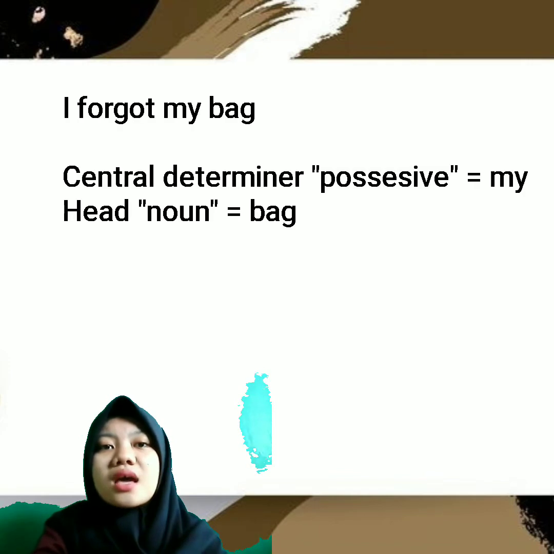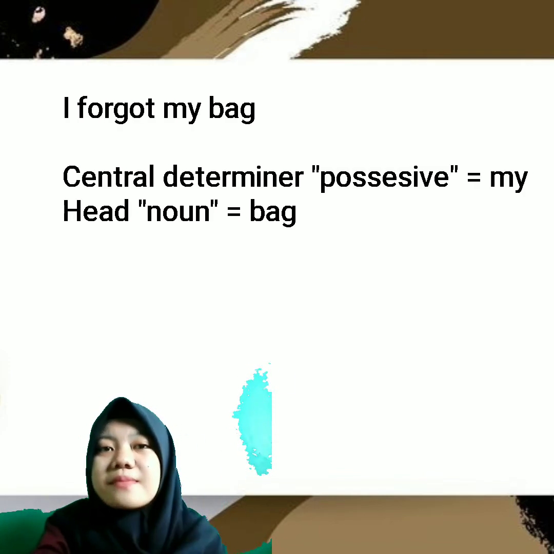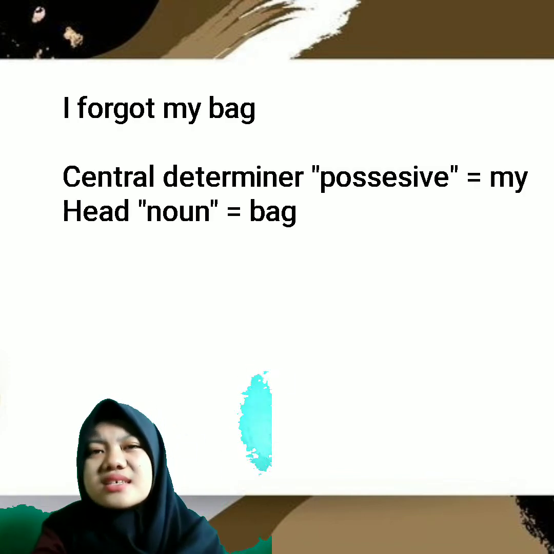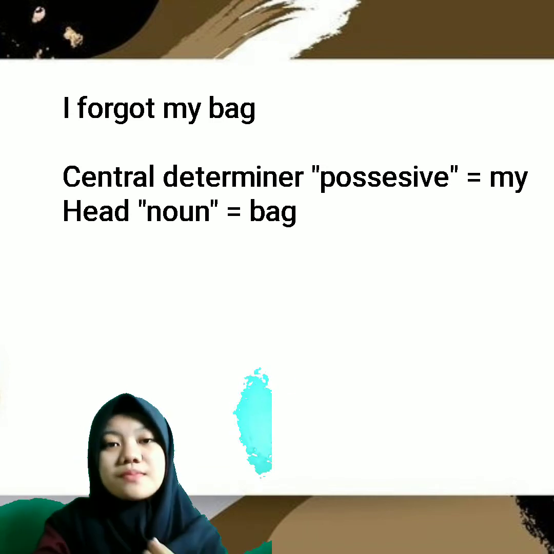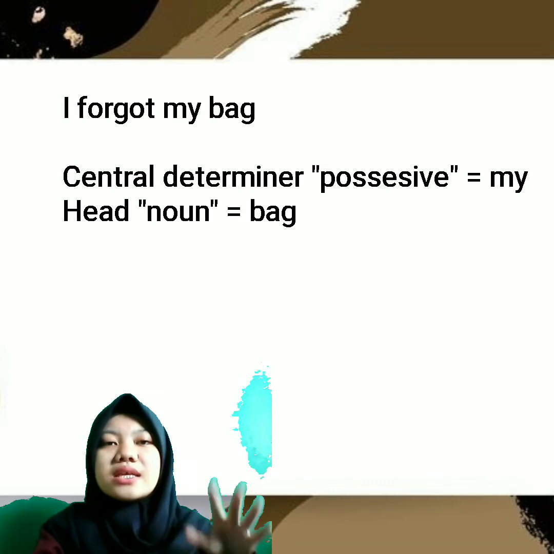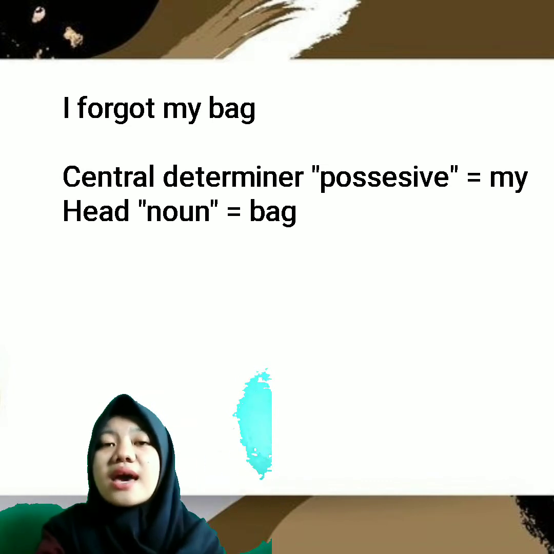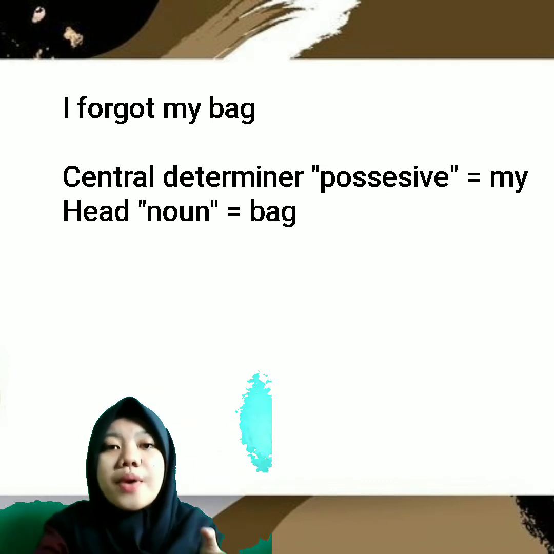And another example of noun phrase is I forgot my bag. The central determiner is possessive. This is my. This my is possessive, in the general determiners, and the head is noun, bag.